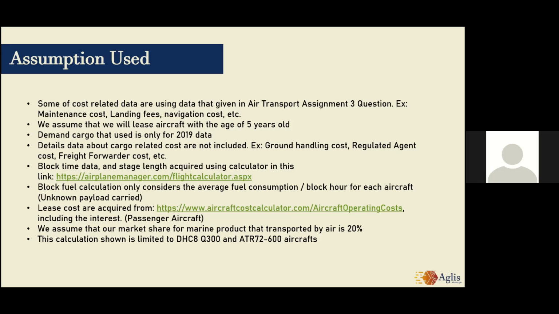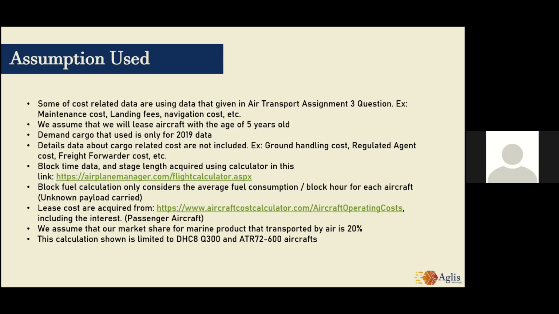These costs include ground handling costs, regulated agent costs, freight forwarder costs, etc. The block time data and stage length are acquired by using the calculator in this link, and the block fuel calculation only considers the average fuel consumption per block hour for each aircraft, with unknown payload carried by the aircraft. These costs are acquired from this link, including the interest, but this data is limited to passenger aircraft only.